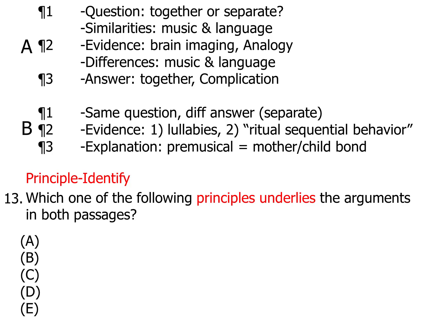About 2 or 3 of the reading comprehension questions will be basically logical reasoning question types that are asked about a reading comp passage. You're going to treat them basically the same as you treat the question when you do it in logical reasoning. When you ask for a principle that underlies an argument, it's very similar to an inference question. We're looking for a rule or some sort of general principle that both passages provide some evidence of or both passages rely on. So let's see what the answer choices say.